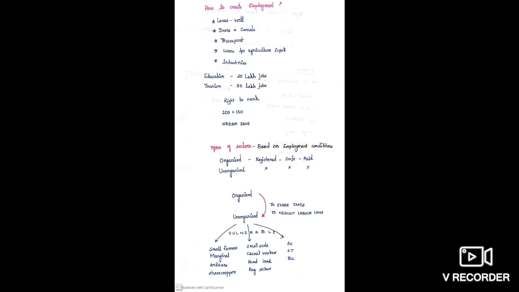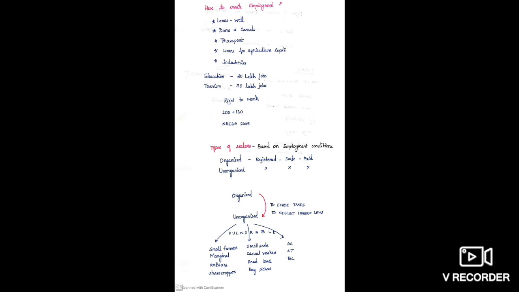Tourism alone can give 35 lakh job opportunities. But developing education centers, health centers and tourism is not possible shortly, right? They will take a long period. So now the government is taking a measure which can be done in a short time, and that is the right to work. They started this right in 200 districts first, and later they added 130 districts. Again, they included all the districts under this particular scheme in the name of NREGA 2005, National Rural Employment Guarantee